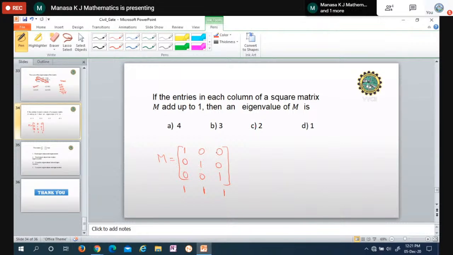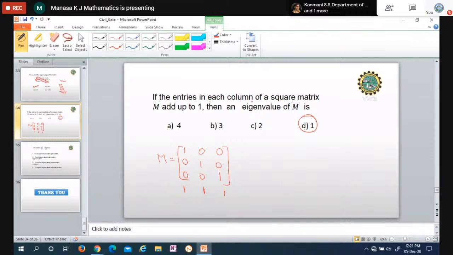I told you the property once again. Eigenvalues of a diagonal matrix or upper triangular matrix or lower triangular matrix are nothing but the diagonal elements themselves. Okay. Therefore, eigenvalue of M is 1.